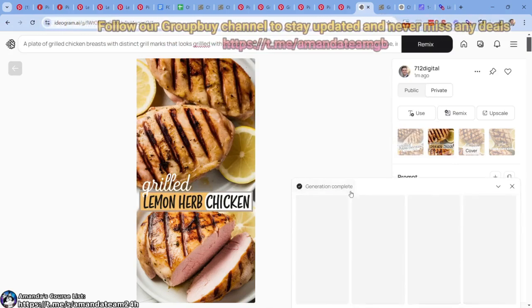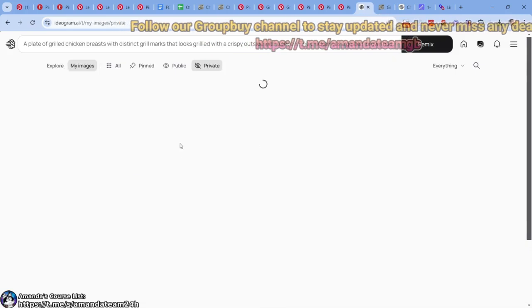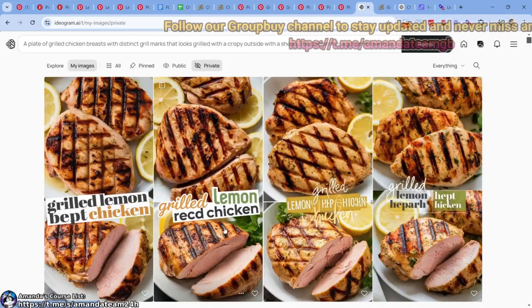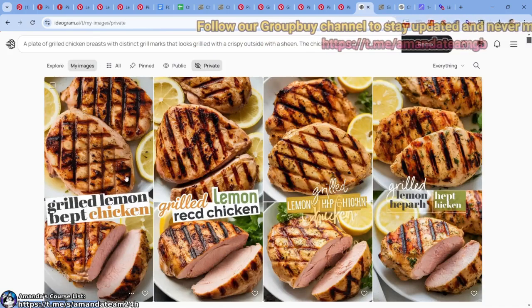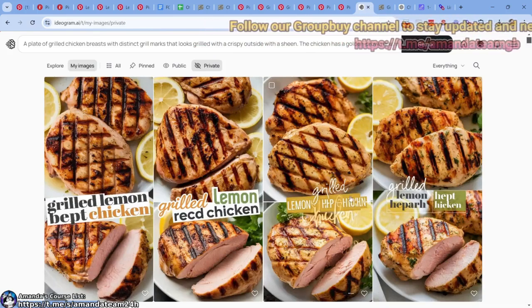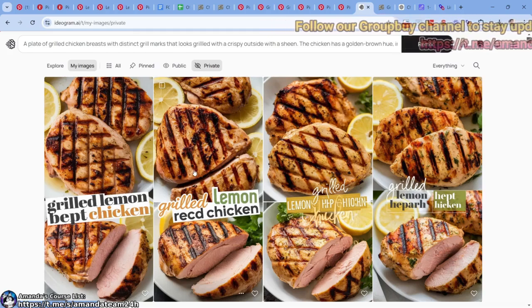So I just want the chicken to look yummier. Goodness gracious, I need chicken that looks better. Grilled lemon something chicken. Unfortunately, all the words stink on this one. What you could do is throw it into Canva, add a block over here, and do all the text stuff, but I don't want to do that. So I'm happy with the first one.